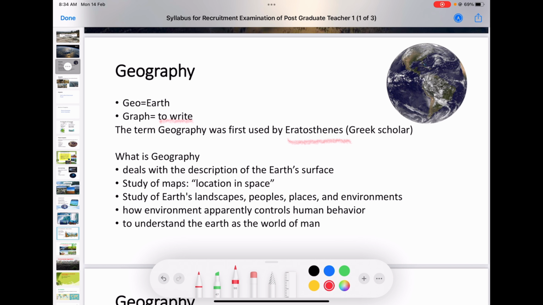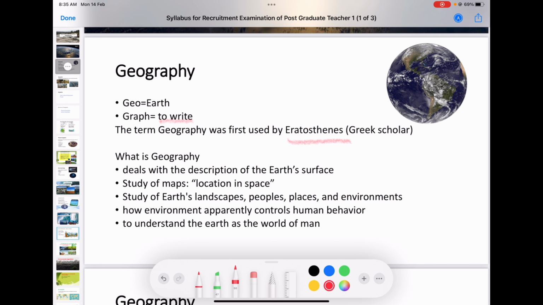Strabo, Ptolemy, all these people, in that time also there was geography, and they went beyond the Earth's surface. How the Earth's surface is, what is the shape of the Earth, we know. Sometimes people say it is round, it is flat. Saying all this, we have started telling about geography. Then some people say it is a study of maps, location in space.